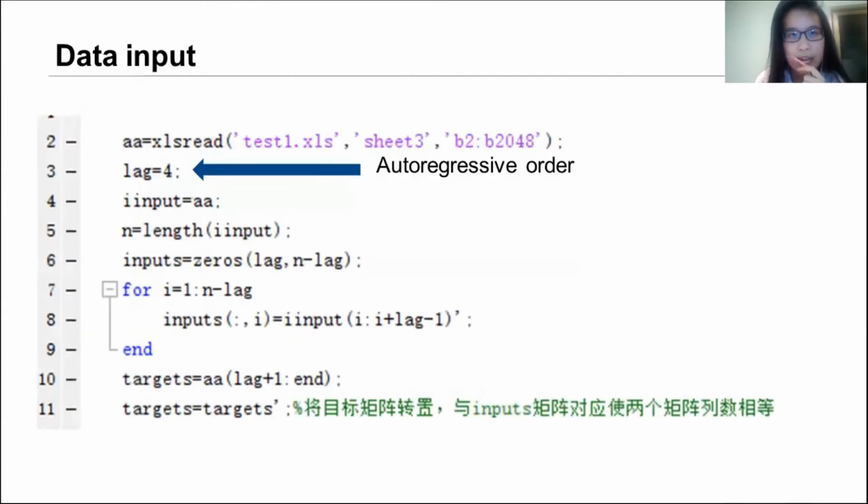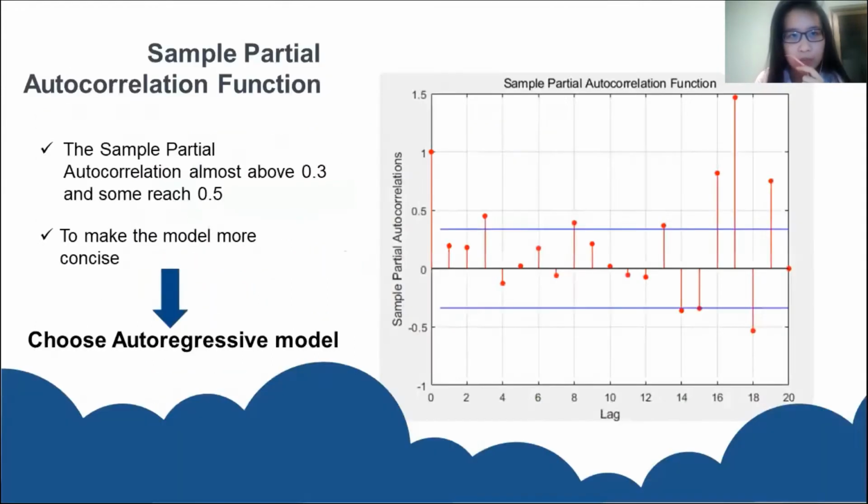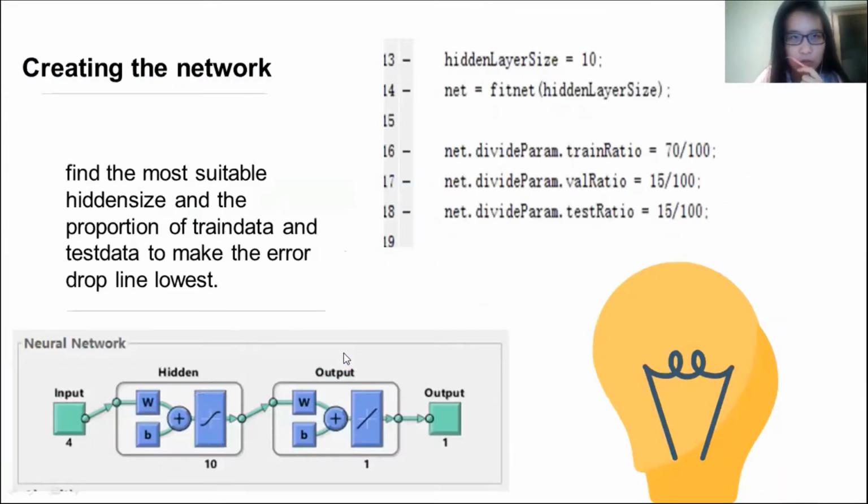We put the data into our program, and we use a function which is simple partial autocorrelation. We can see the simple partial autocorrelation almost above 0.3. Someone even reached to the 0.8. So to make the model more concise, we choose the autoregressive model.